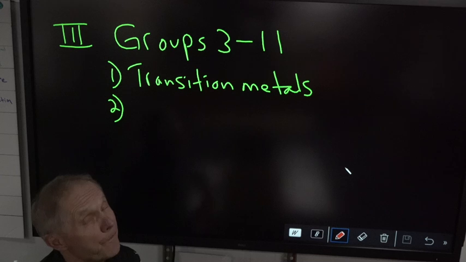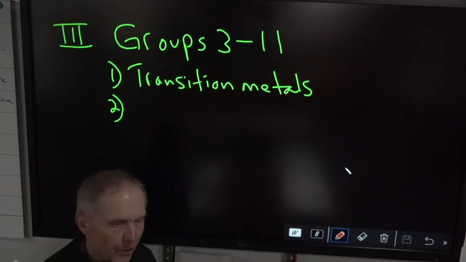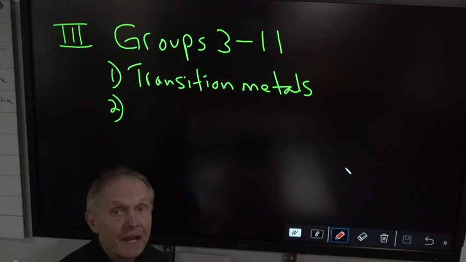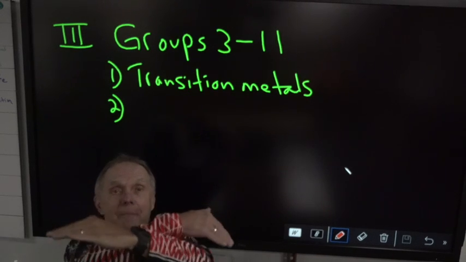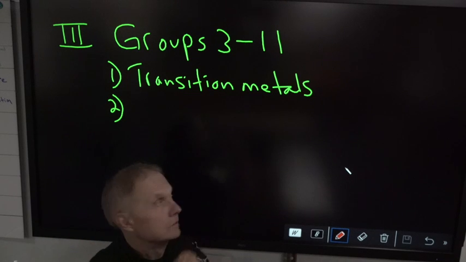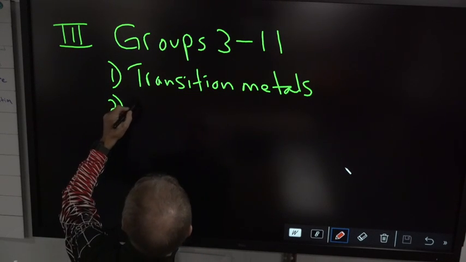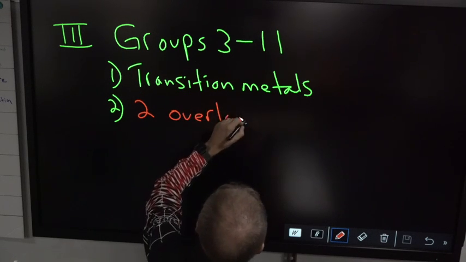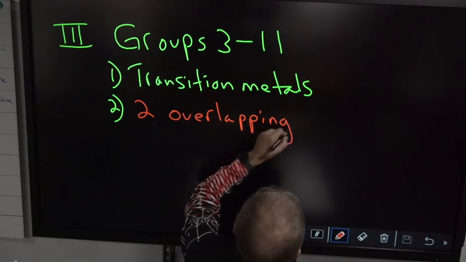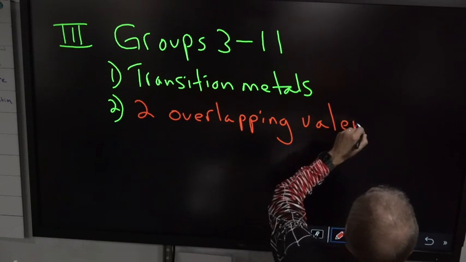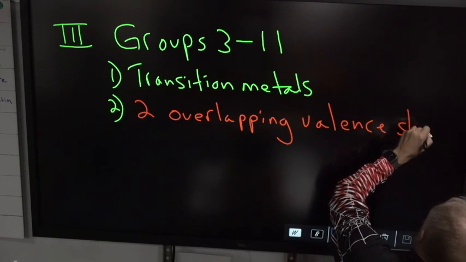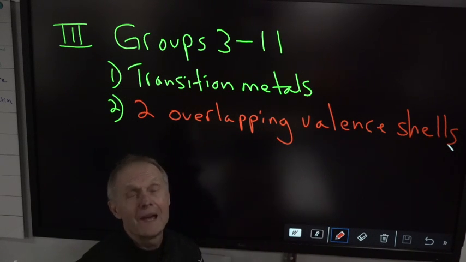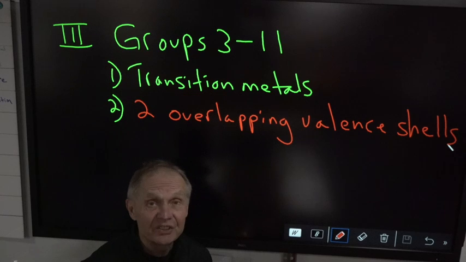These have some very weird properties. First of all, the most important property is they have 2 overlapping valence shells. That's because most of them have an unfilled D subshell.